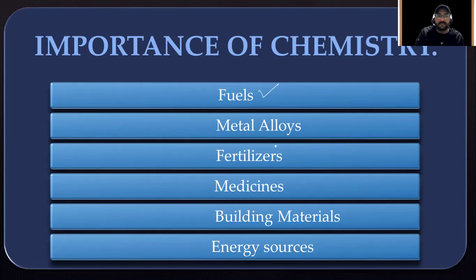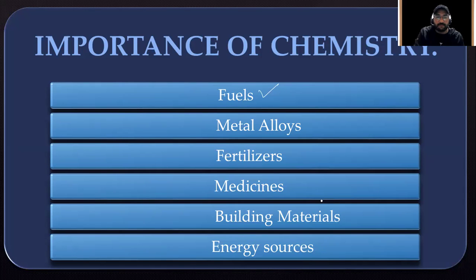Talking about building materials, the materials that we use to build our infrastructure, like cement, that's from chemistry. We use that in making concrete, or POP, or we can say gypsum, and steel is also one of the materials for infrastructure. And these are just a few, or iron is there. You can definitely add some more examples from your books, and you can consult some other online resources as well.